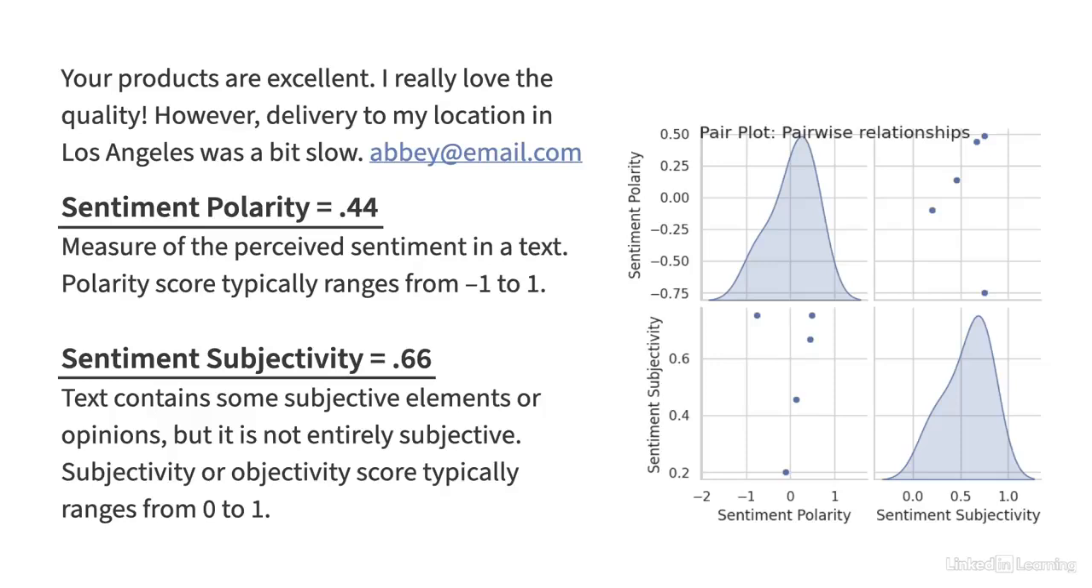Sentiment subjectivity measures the degree of subjectivity or objectivity in the text, and it ranges from 0 to 1. A score of 0 indicates a highly objective or non-subjective sentiment. A score of 1 indicates a highly subjective statement, and in our example, a sentiment subjectivity of 0.66 suggests that the expressed sentiment is moderately subjective. This means that the text contains some subjective elements or opinions, but it is not entirely subjective.